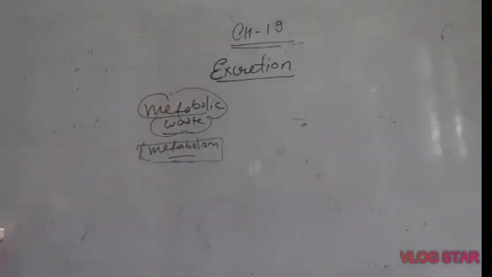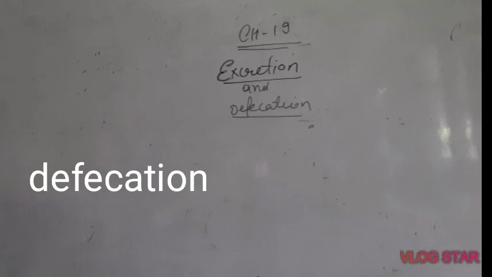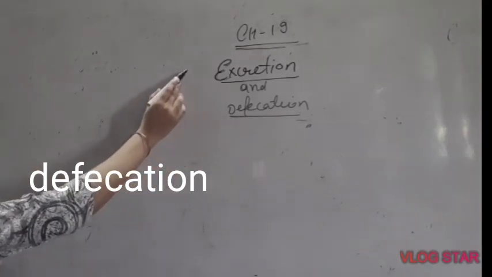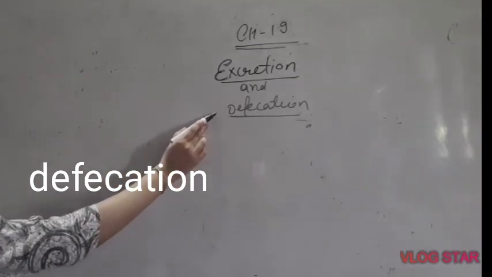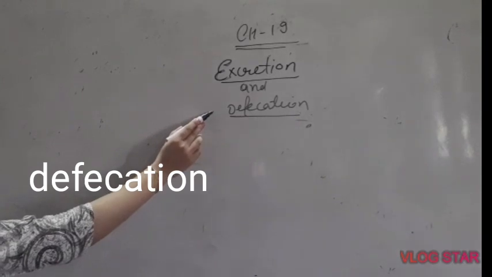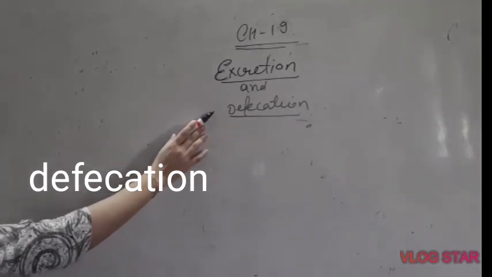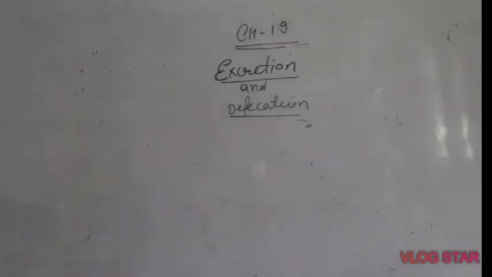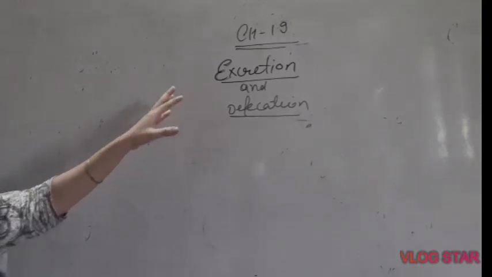as excretion. Some students, what happens? Some students get confused between excretion and defecation. Excretion is removal of metabolic waste and defecation is removal of undigested solid waste from body. Defecation is removal of undigested solid waste, particularly in form of feces. That is defecation. So these two are related but different terms.